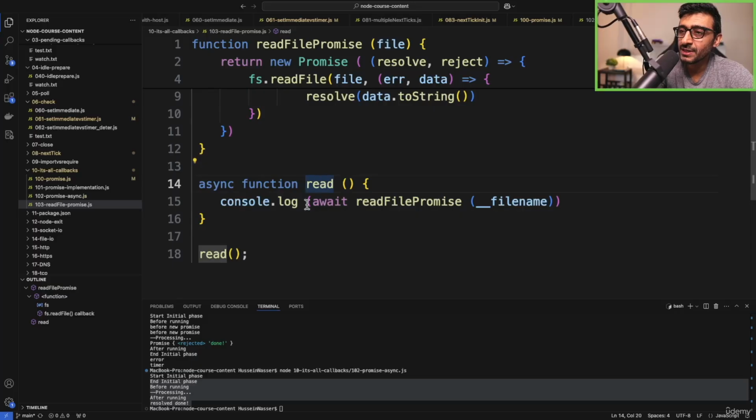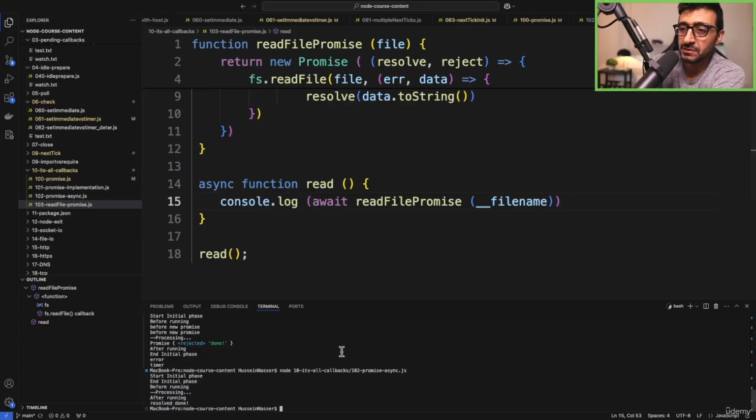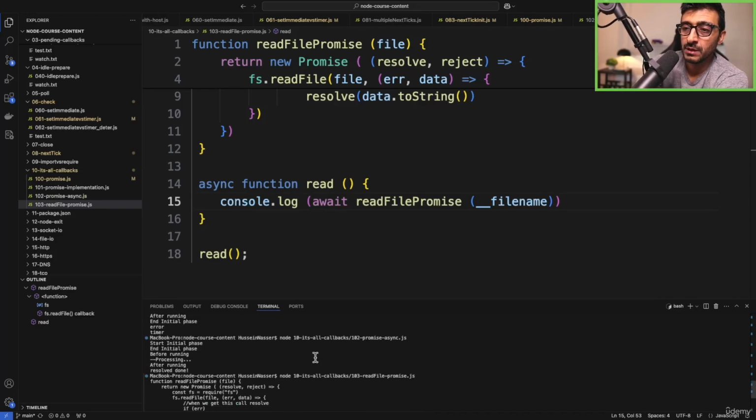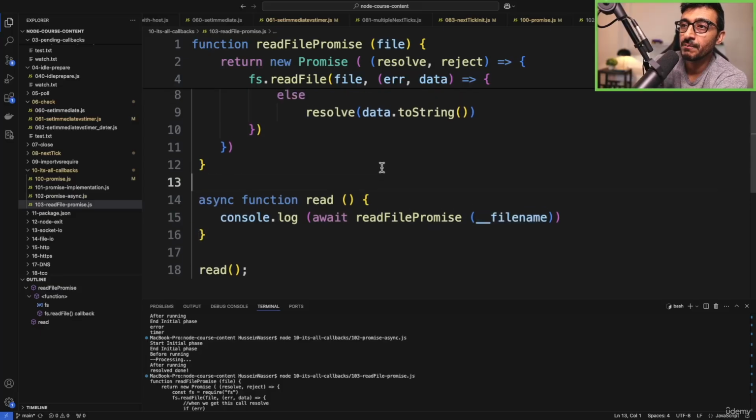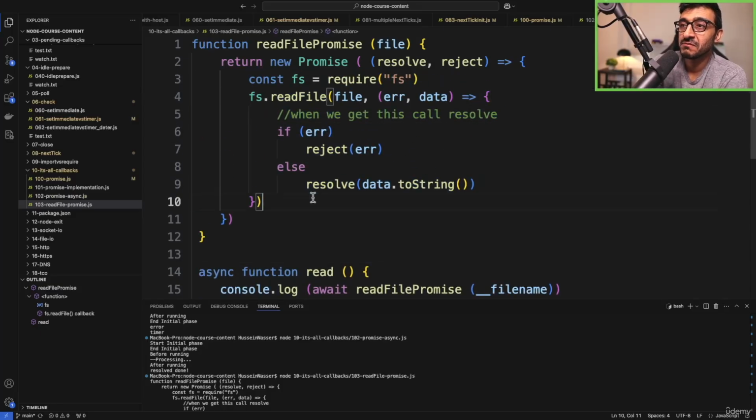If I'm calling this read and I'm doing an await in this particular case, and yeah, let's test it. Node 103. Look at that. It's just reading the same file name. Yeah. So that's how we do it. If you want to promisify anything, you can do it this way, right? I think there is a library that promisifies pretty much anything you want, but that's what it does, right?